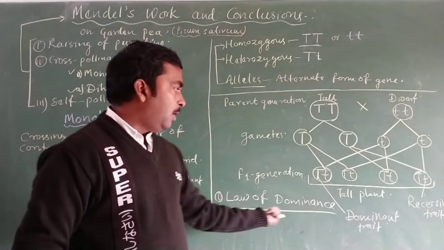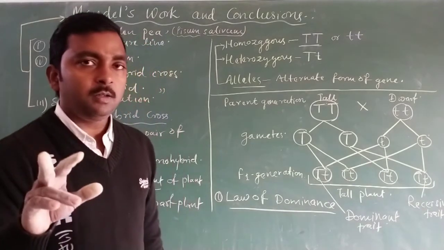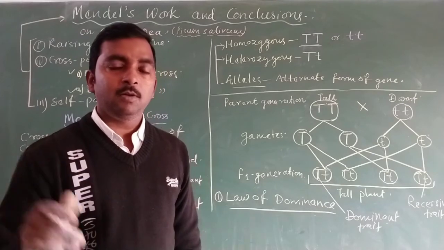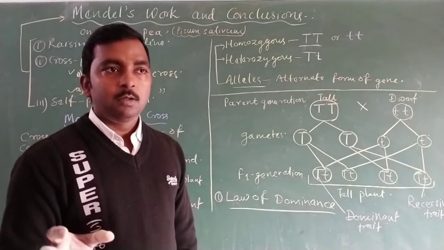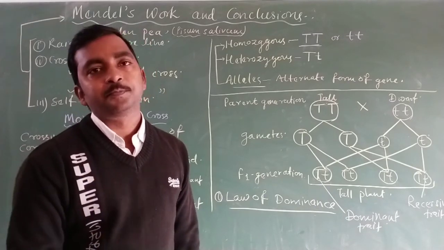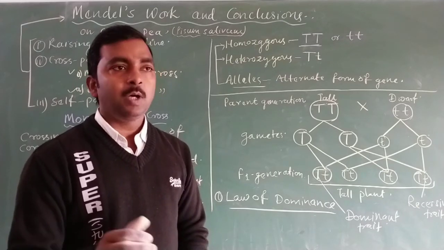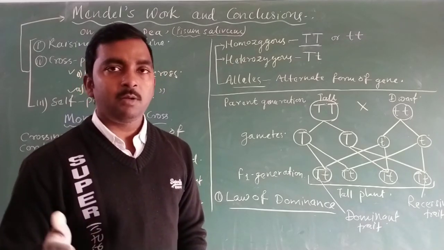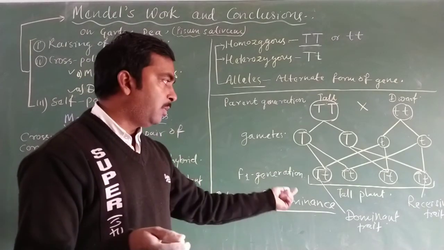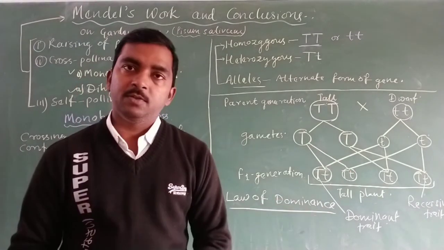So this is the law of dominance. It means that if we do the cross between a pair of contrasting traits, only one trait represents itself in the F1 generation, and that trait is known as the dominant trait, while the other trait that cannot represent itself is known as the recessive trait. So the concept of dominant and recessive is the law of dominance.